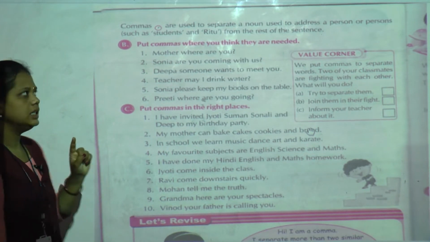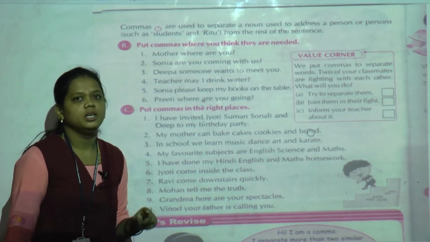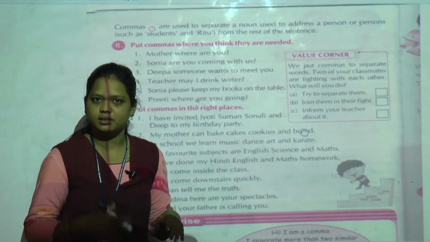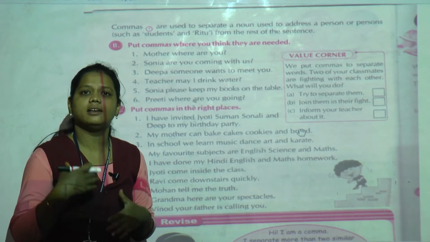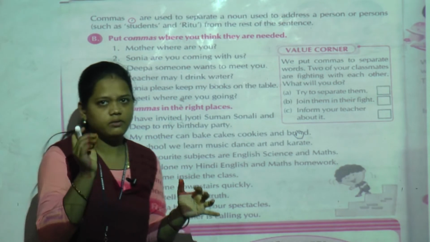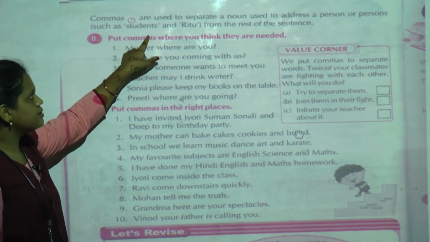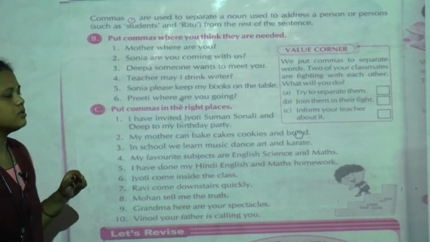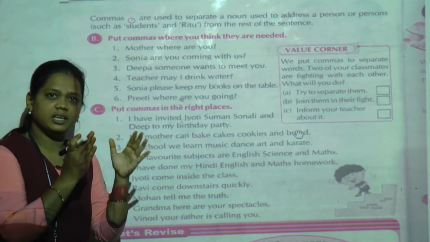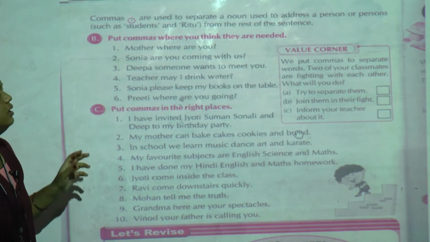Why is it given? Here the comma is used to separate a noun that is used to address a person. See, whenever we are going to address a person, that noun is separated. For that we use a comma, for a person such as students and Ritu, from the rest of the sentence. See, whatever sentence is given, we have to separate that noun from the rest of the sentence. So we have to put the comma here.